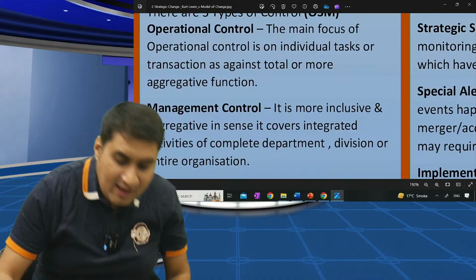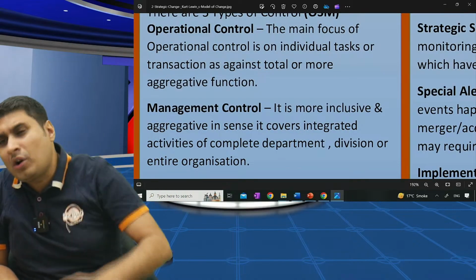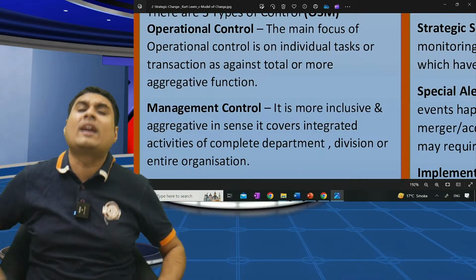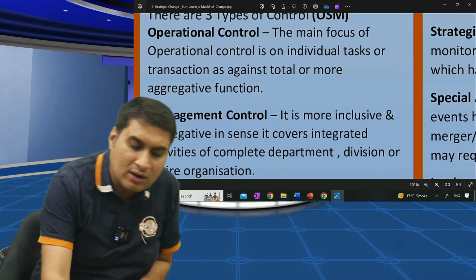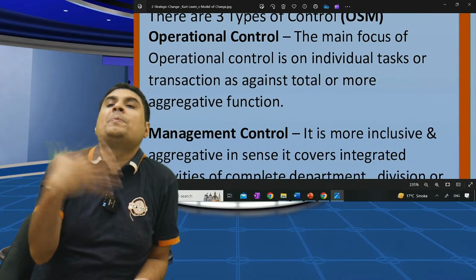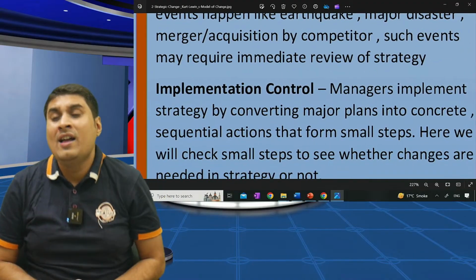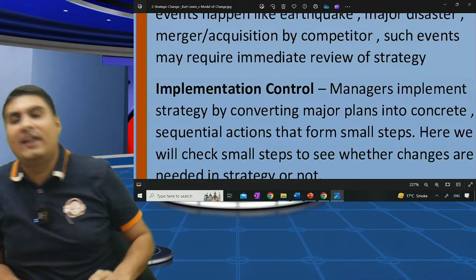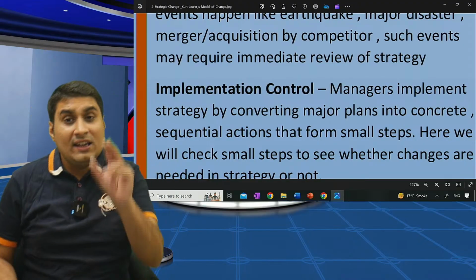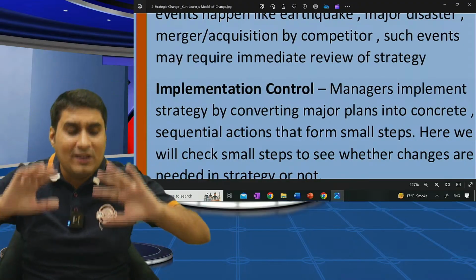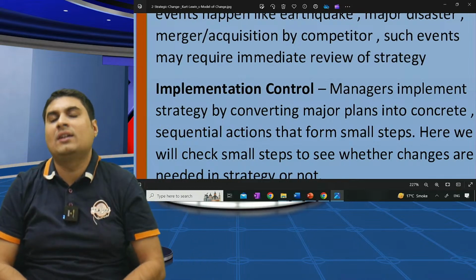In operational control, I focus on one division, product, individual task or transaction. Is Lux doing well or not? Operational control: Lux soap sales. But in implementation I divide the sale of Lux month-wise. Each month, are we doing well? So experience of one month can be used in another. I hope you are clear.